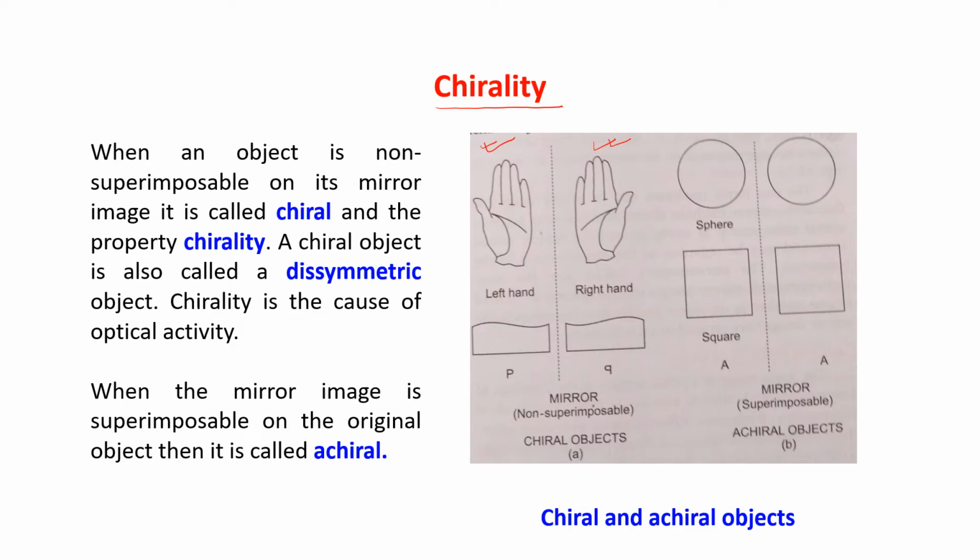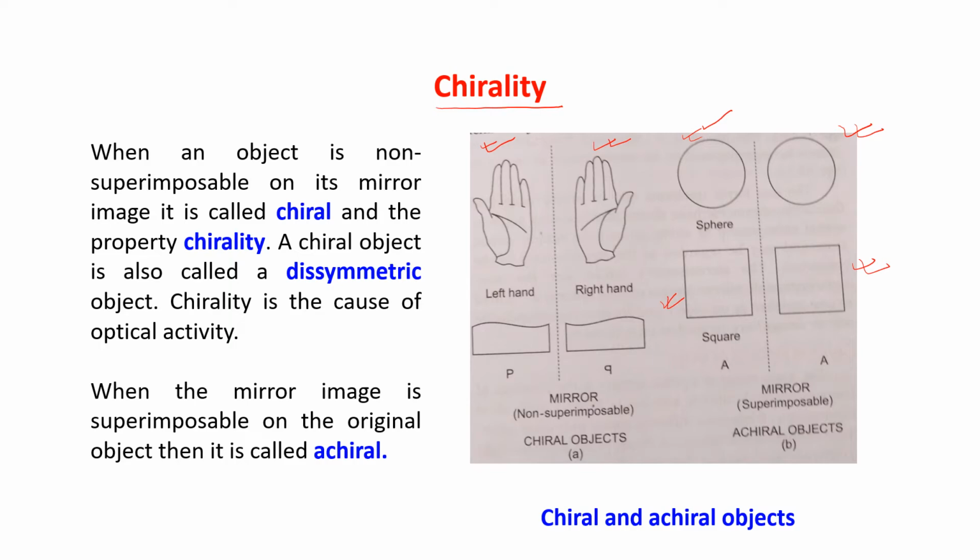But take a sphere and its mirror image, and try to put the left-hand sphere over the right-hand sphere; these two will just coincide. That means we get a superimposable mirror image. Take a square and put it over its mirror image; you will get a superimposable mirror image of the square.